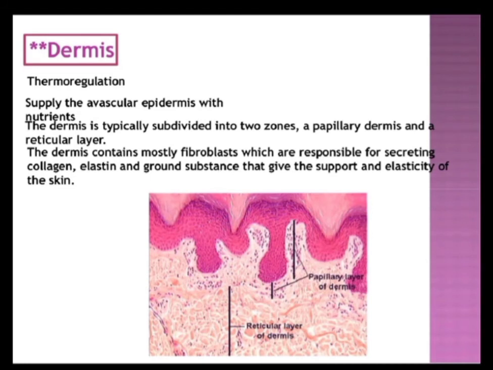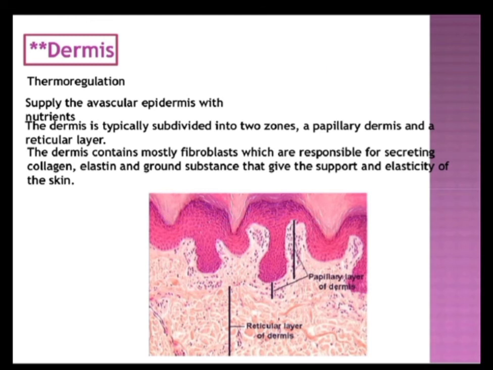Now the dermis. Dermis is nothing but the connective tissue. I have told you that the skin, that is the integument, is composed of 2 different types of tissues tethered together. The superficial layer is the epidermis, which is epithelium, and the deep surface is the dermis, which is the connective tissue. And the dermis is called corium also. It is the sheet of connective tissue that supports the epidermis and binds it to the subcutaneous tissue. The thickness of the dermis varies from 0.5 to 3 mm.